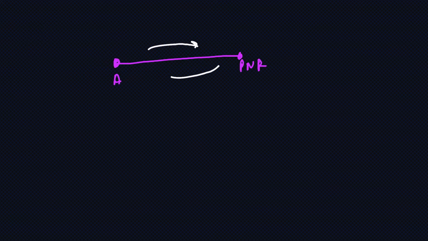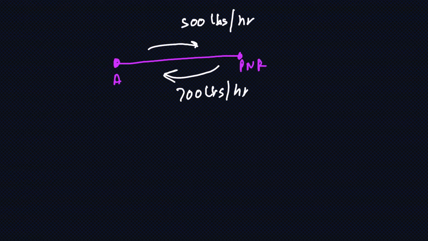But what will happen if my fuel consumption from A to PNR is different to what it is from PNR to A? What if I was going out and my fuel consumption was 500 pounds per hour, but when I'm coming back, the fuel consumption increased to 700 pounds per hour? What will I do in this case? So for this kind of situation, I will use this formula.